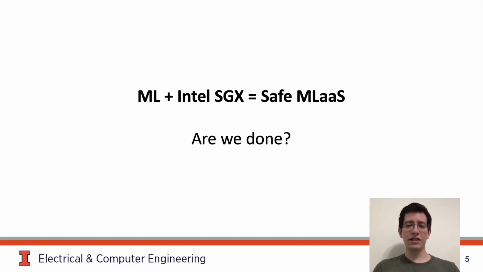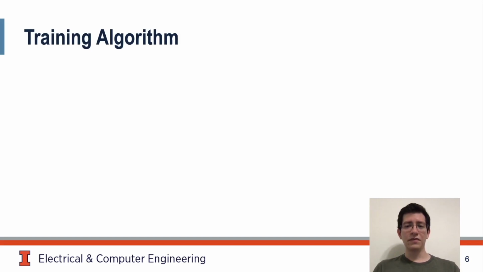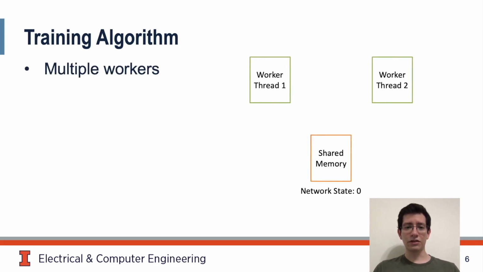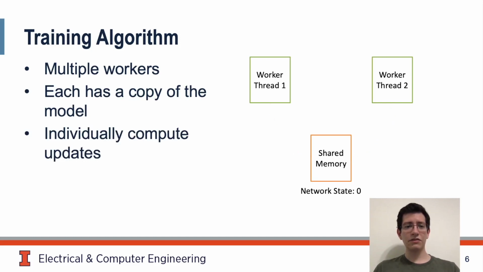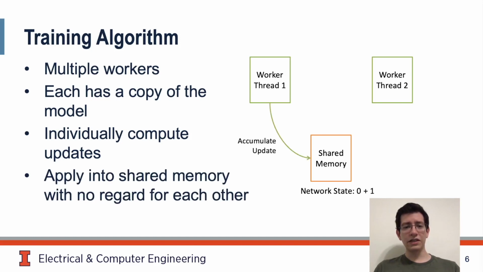In order to understand how training remains vulnerable, we need to consider the training algorithm itself. Increasingly, data parallelism is leveraged for high-performance training through the use of multiple workers and shared memory. Workers copy the model into a local state, which they use to compute updates. Once computed, an update is accumulated into shared memory with no regard for the progress of other threads.